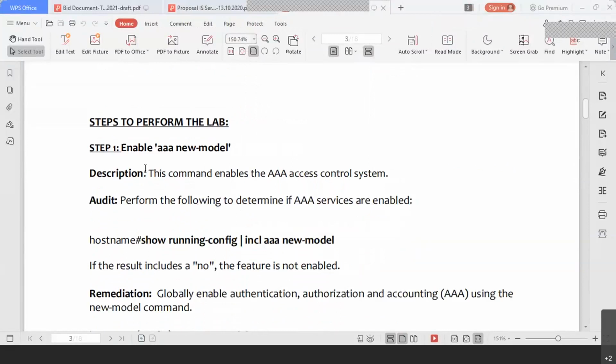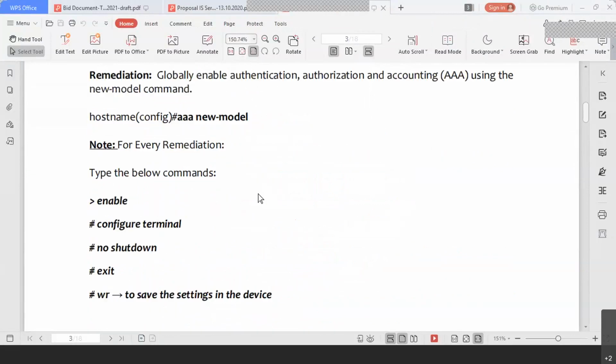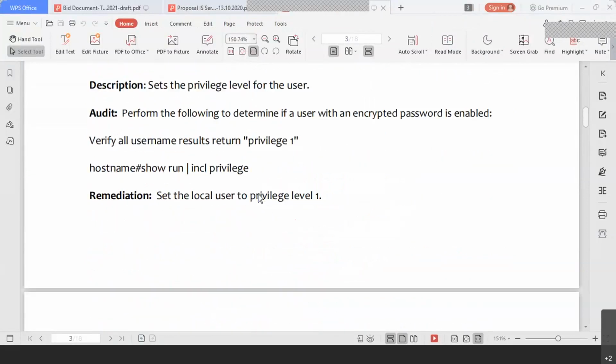Okay. So enable a new model. These are encryption techniques used for accessing the devices. So these are the basic technical commands which you have to see.